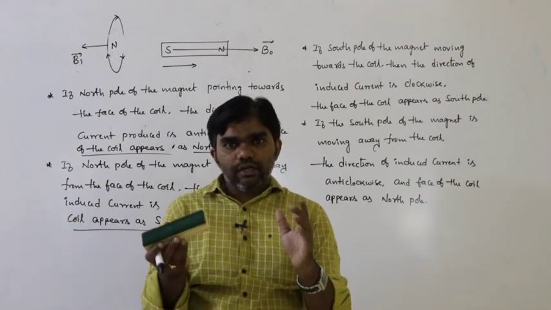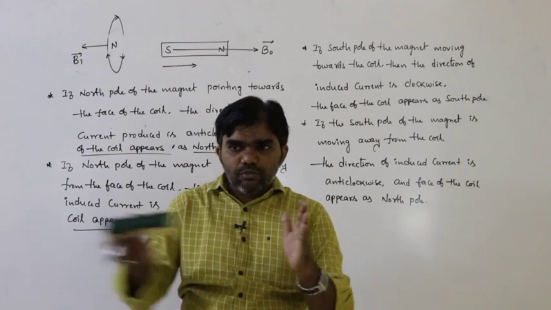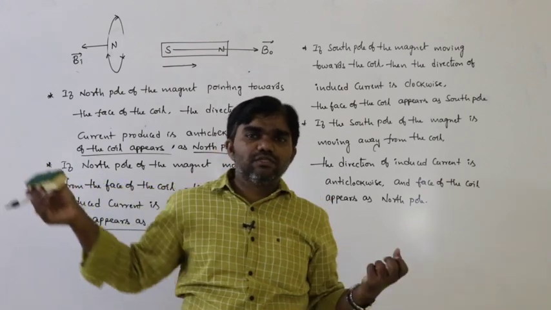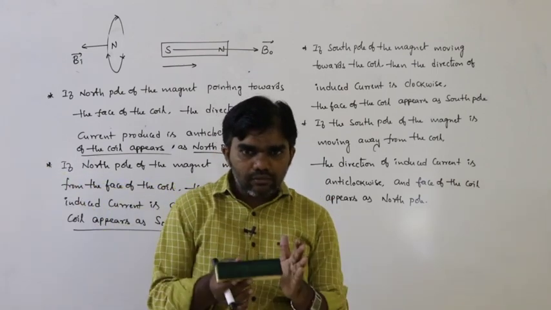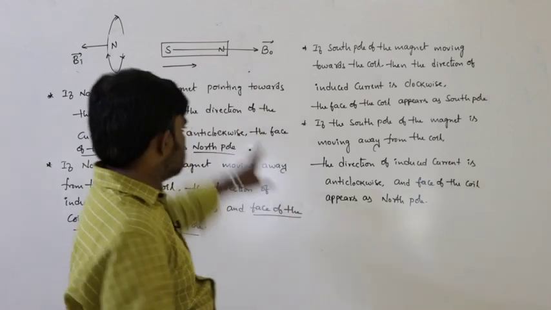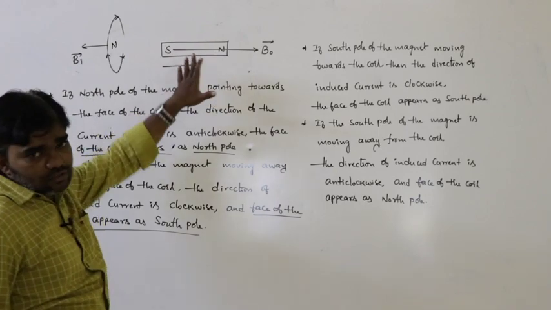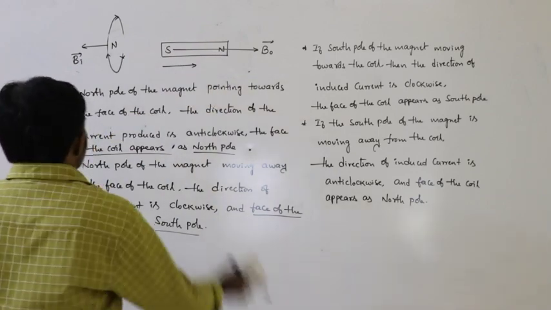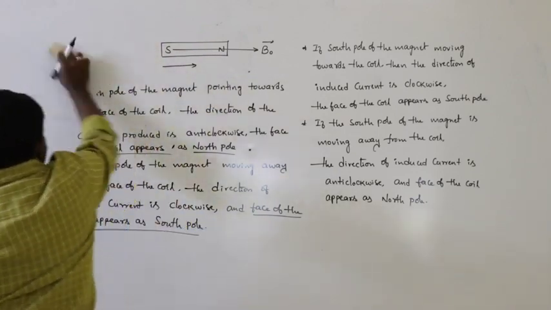Moving toward, opposition, so that means it causes repulsive force. If it is moving away from the coil, it causes attractive force. Daggariki raadu, duranga velladu. That is the meaning of this. This is the concept based on Lenz's law. So next,